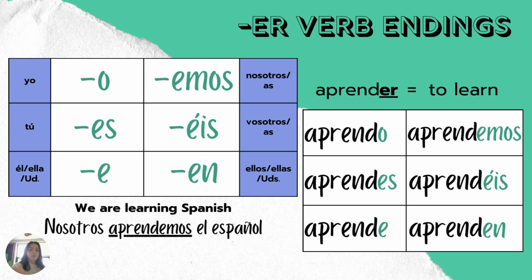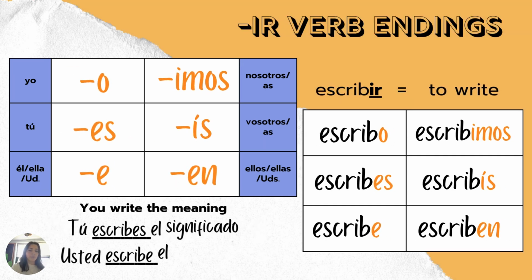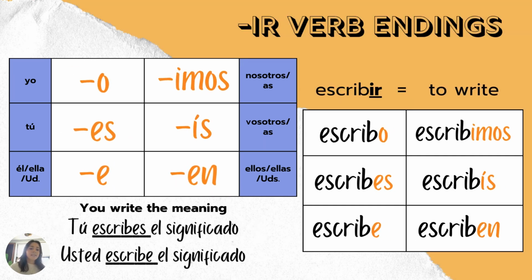I have an example on the bottom left under we are learning Spanish. So I have taken the ER off of aprender, and because we are the ones doing the verb, I took the we form ending, which is emos, and put it on that stem. Nosotros aprendemos el español.